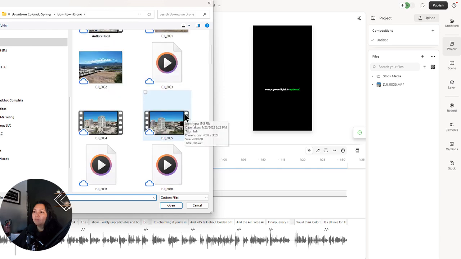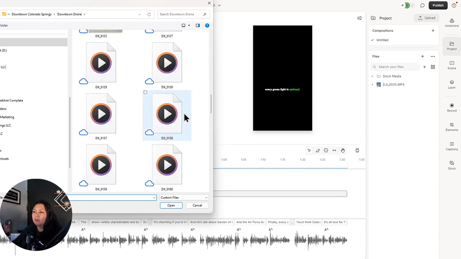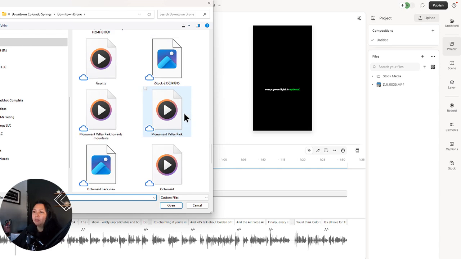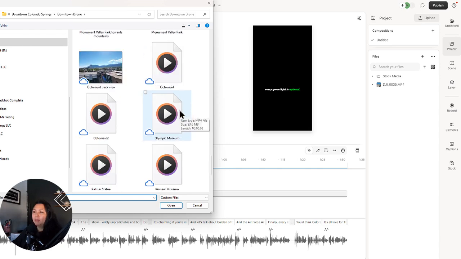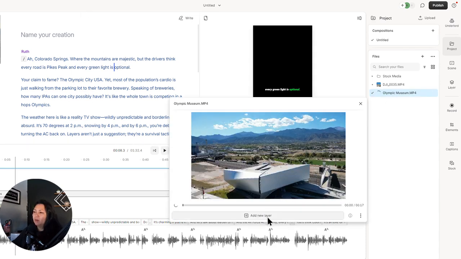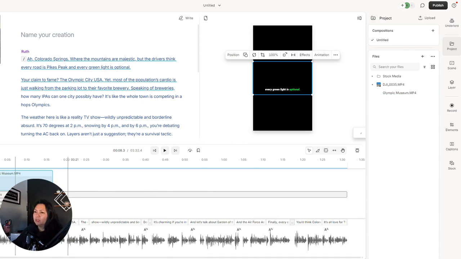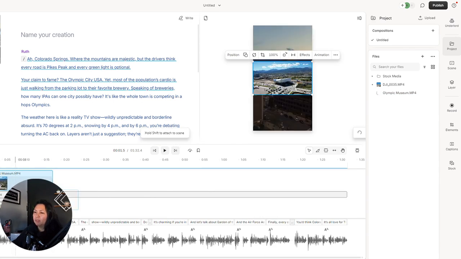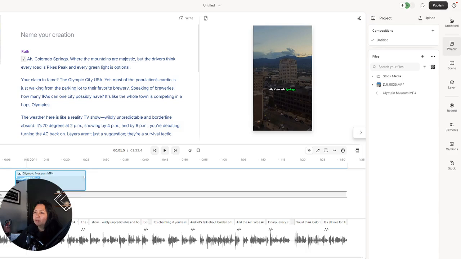So let's see. I am pretty sure that I labeled it Olympic right here, Museum. See how quickly I was able to find that? If I had labeled that other one properly, then I would have known. But so that's loading up here. And then once that is ready to go, I'll add the new layer. And when she's talking about it, sometimes you have to move it. So this popped in the wrong spot, but I want it down here. I want captions on top.